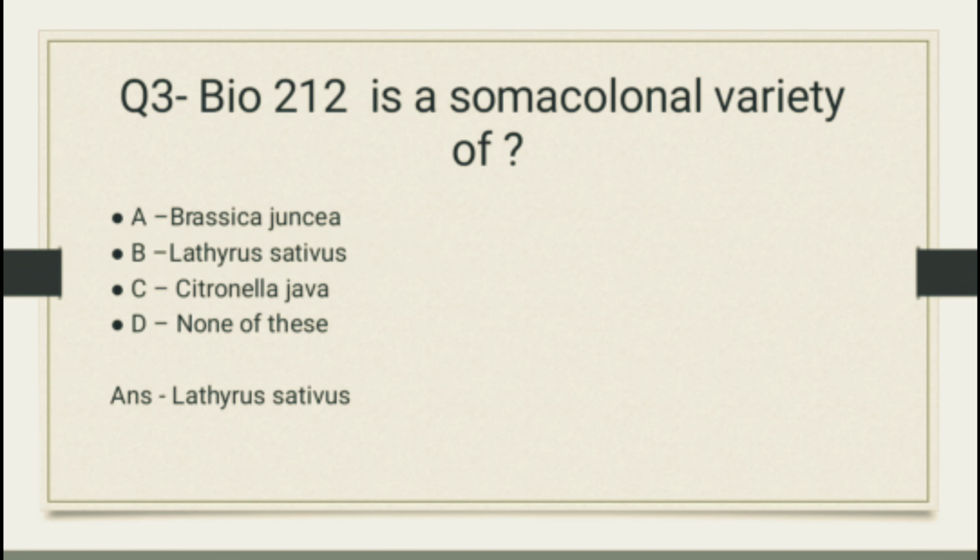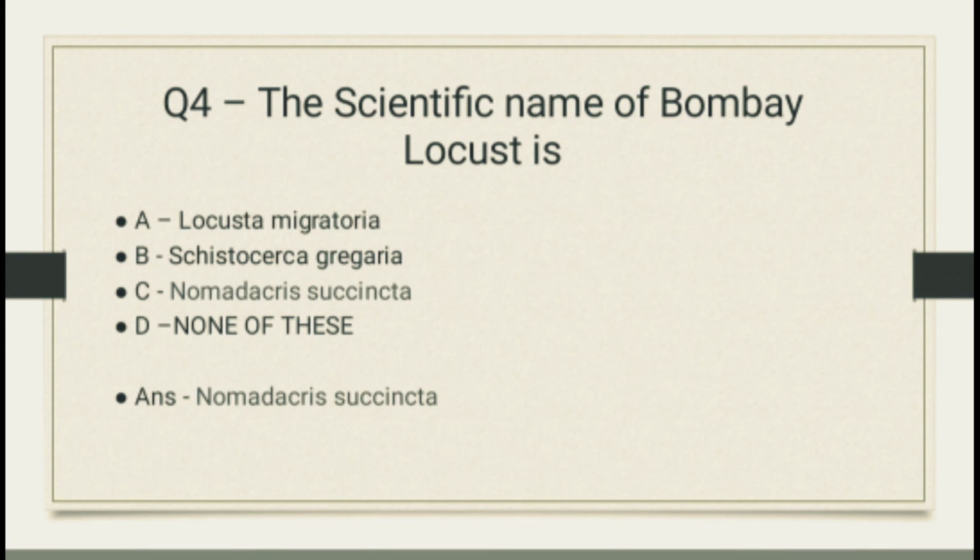Question number 4. The scientific name of Bombay locust is? And the options are Locusta migratoria, Schistocerca gregaria, Nomadacris succincta. None of these. And the correct answer is Nomadacris succincta.